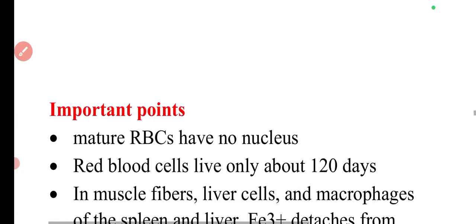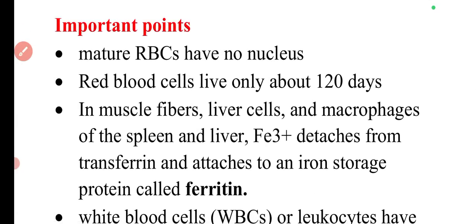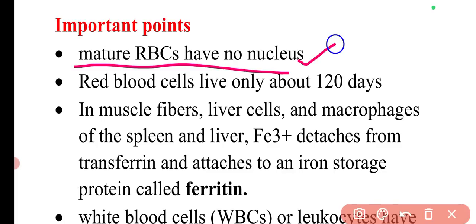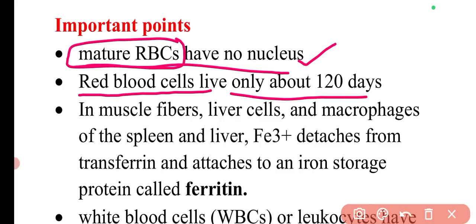Now after that, I have provided some important points for this particular topic. So the first point is, mature RBCs have no nucleus. So the question can be asked, which cells do not have a nucleus. You can say mature RBCs have no nucleus. Then red blood cells live only about 120 days.